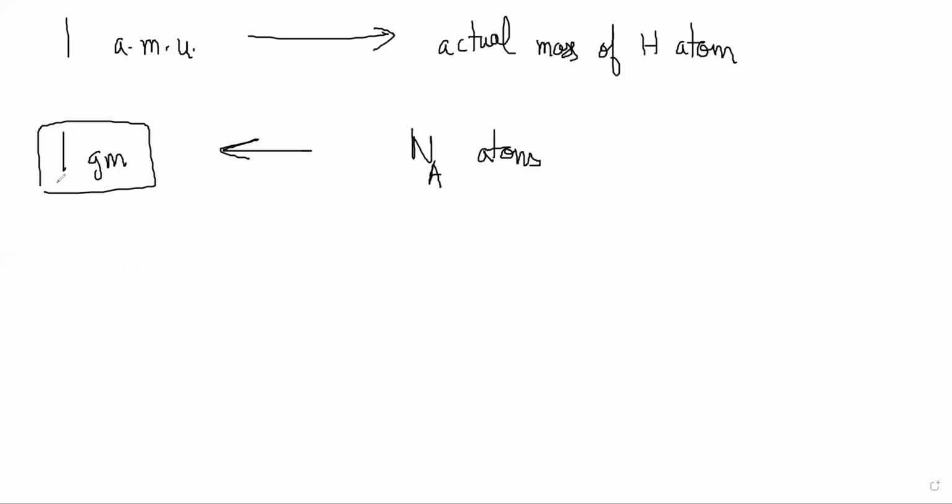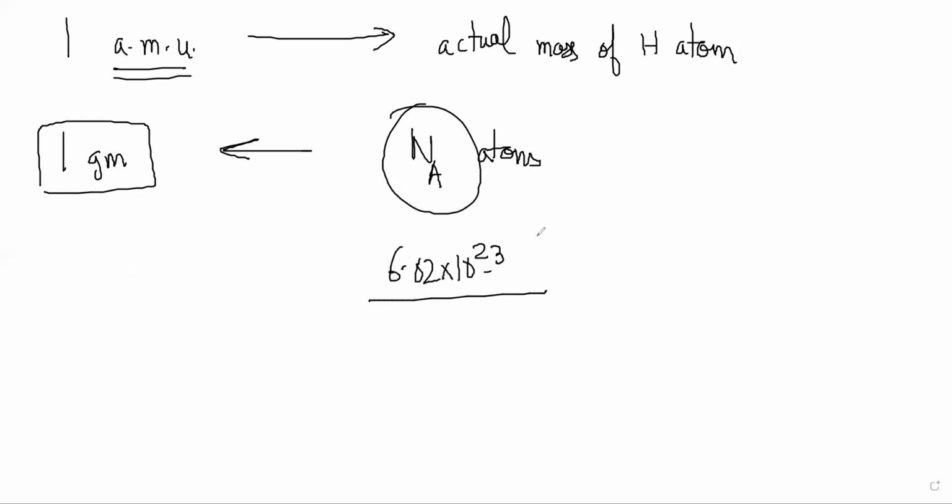I want to use 1 gram rather than 1 AMU, right? So this Na came out to be 6.02 into 10 power 23. Okay. Ahan, you are understanding? Oh yes, I got it. Okay. So that is the idea of the whole mole thing, and why the weird 6.02 into 10 power 23 number was chosen.